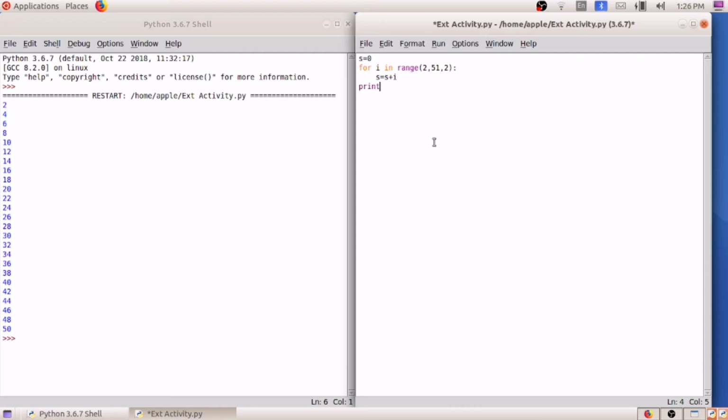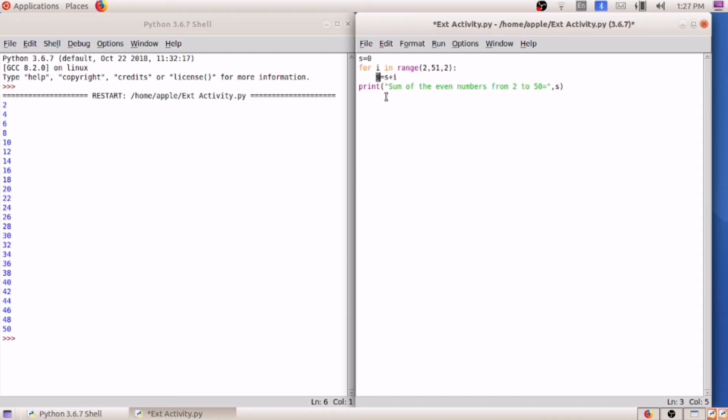So print, bracket, we can write: sum of the even numbers from 2 to 50 is equal to, comma, separated by comma, the value stored in S. So we have to print this S. At last, after calculating, we will be getting a value, that is the total sum of these even numbers, and next we can print this S like this.